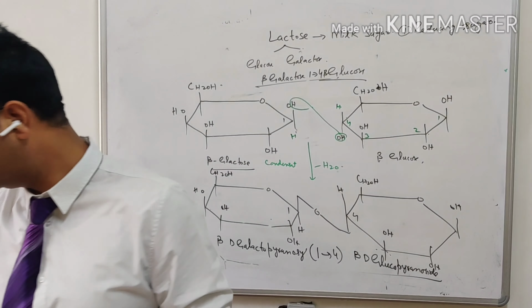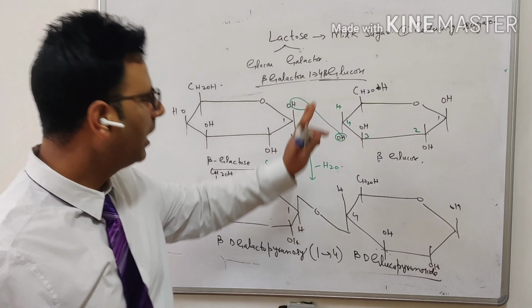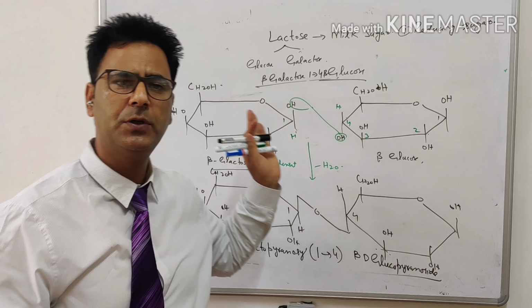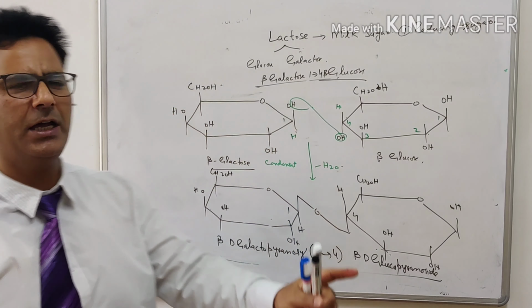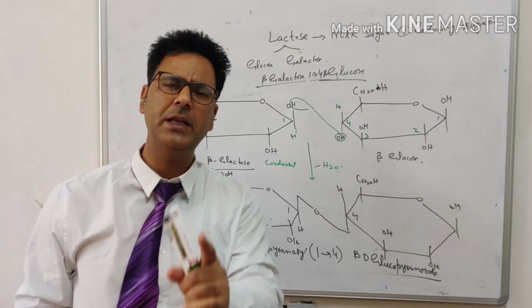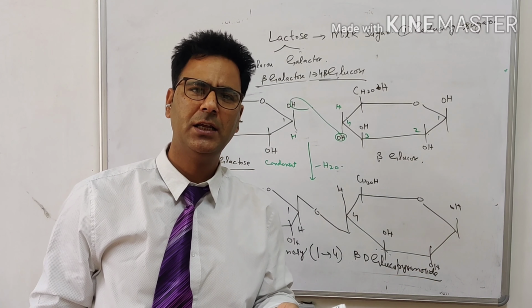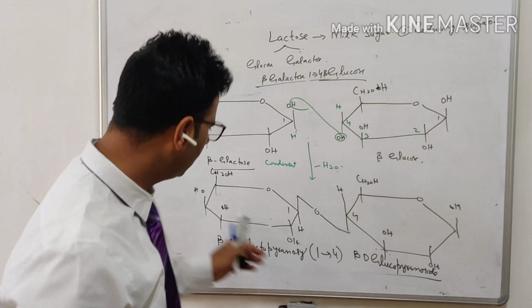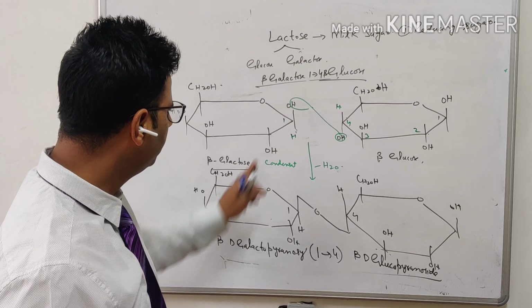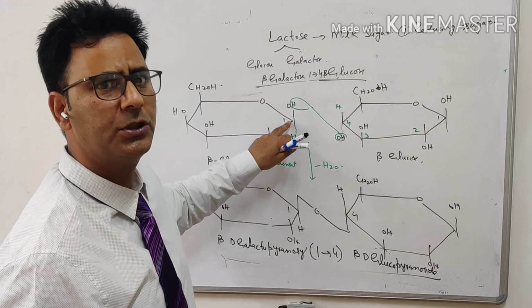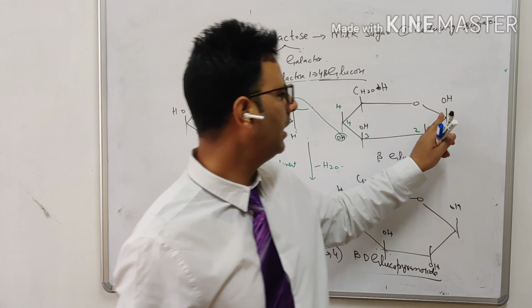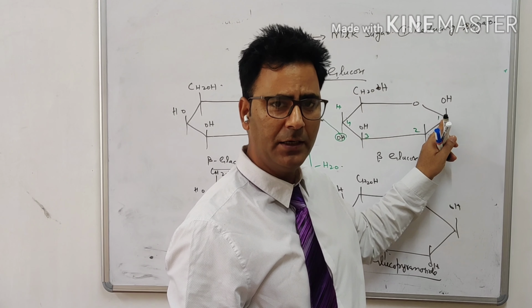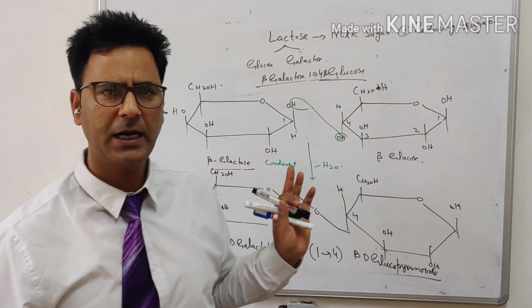Now let us see this. I told you lactose is a reducing sugar. Let me make it clear here. Also, we have discussed one more sugar which we call maltose. That is also a reducing sugar. I told you any sugar which has an anomeric carbon or functional group free is said to be a reducing sugar. But here, we have anomeric carbon at position number 1 for this galactose, and anomeric carbon at position number 1 for this glucose, right?